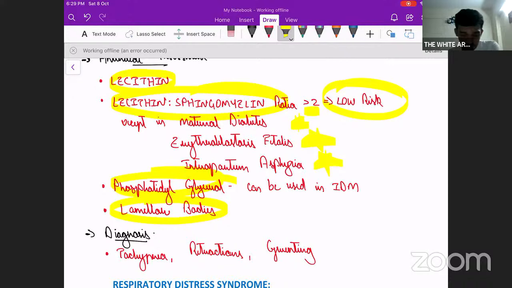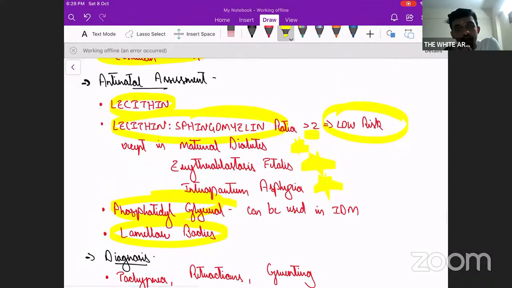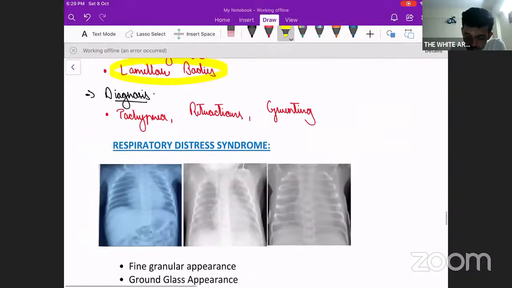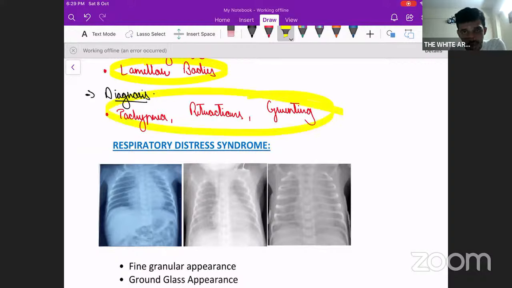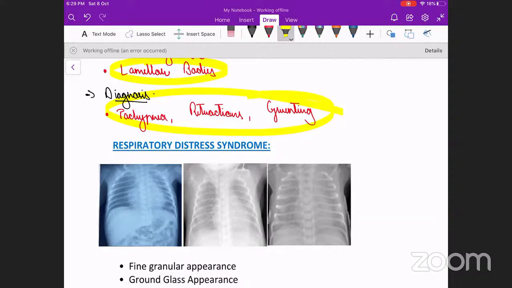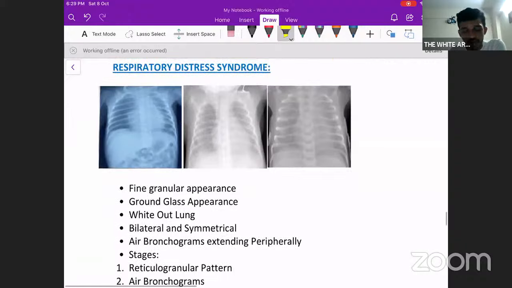These are a few of the ways we can antenatally assess the risk that the baby might have respiratory distress syndrome. Now, how do we diagnose it? Clinical diagnosis is by defining respiratory distress itself, that is tachypnea, retraction, or grunting. So these are the clinical features. Next is by X-ray.